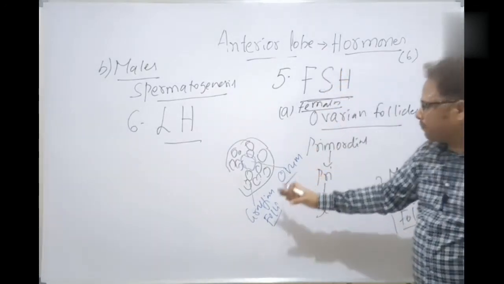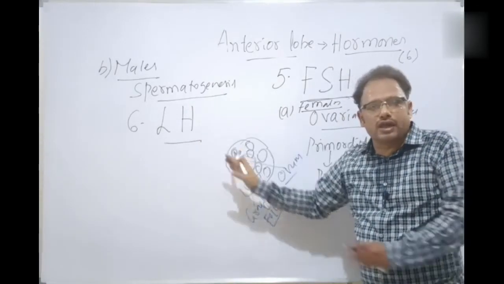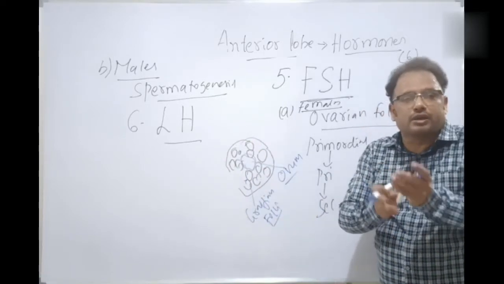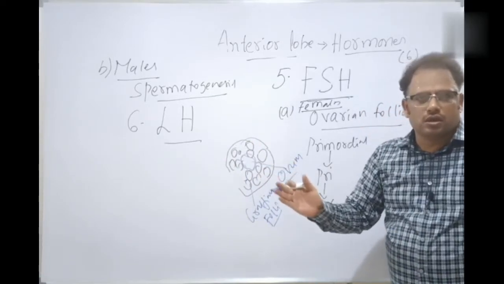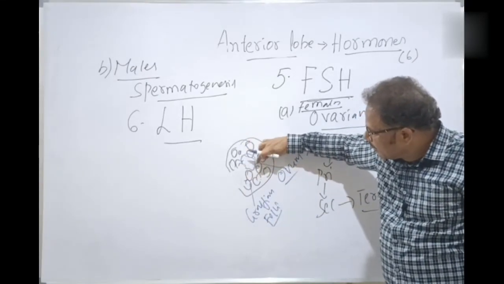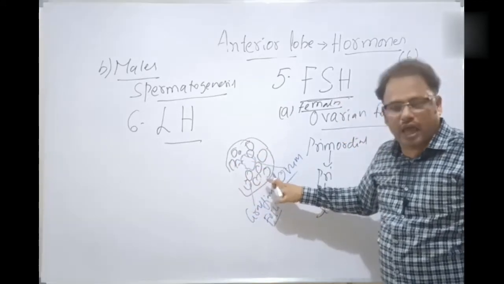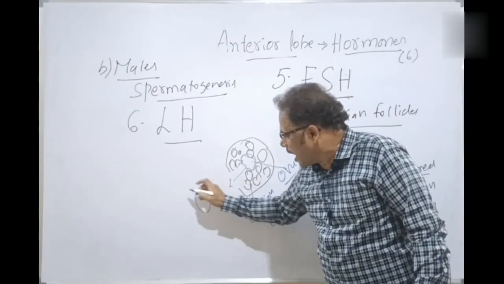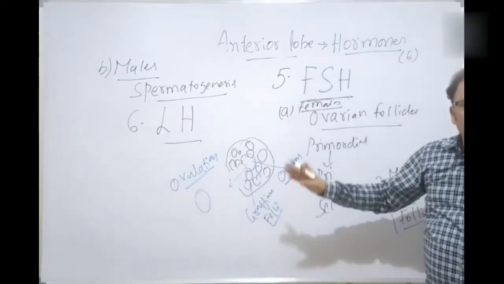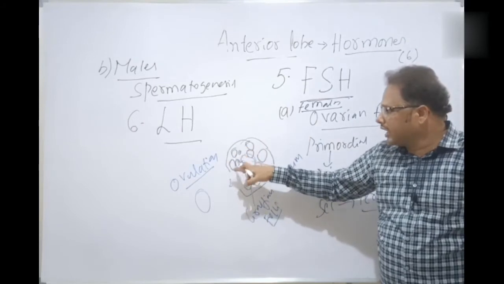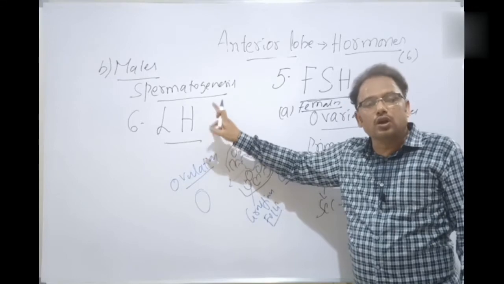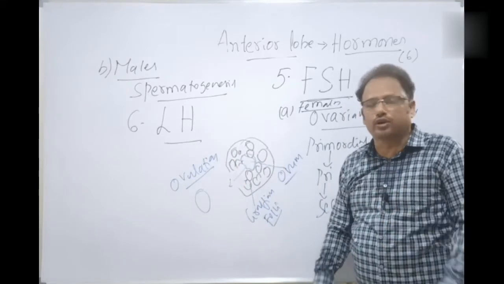Once it is formed, the luteinizing hormone takes the place of FSH, because of the rupture. What is the rupture, first of all? The rupture means the breakage of this Graafian follicle. Inside, what is present? The ovum. When the rupture of the Graafian follicle happens, the ovum is released, and this process is called ovulation. The process of release of the ovum is called ovulation, and all this occurs under the stimulation of luteinizing hormone. That's the first important role of luteinizing hormone.